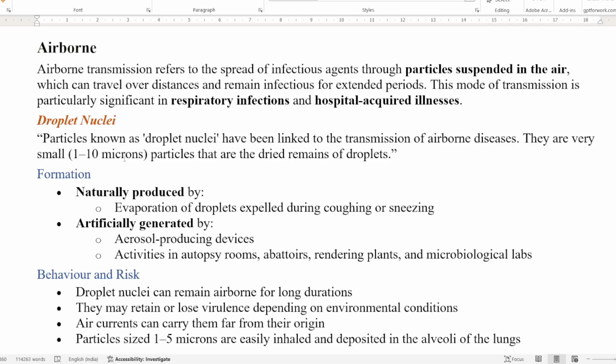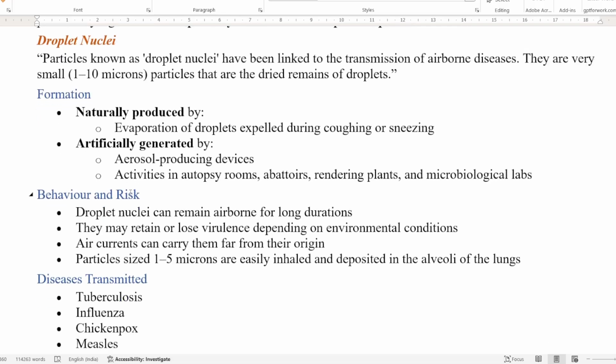When we talk of droplet nuclei, we mean the particles which are very small, about 1 to 10 microns only, that remain dried in the form of droplets and are present in the air. How are these formed? These are formed naturally by evaporation of droplets expelled during coughing or sneezing, or they may be artificially generated by aerosol producing devices, and activities which occur in autopsy rooms, abattoirs, plants, and any microbiological lab.